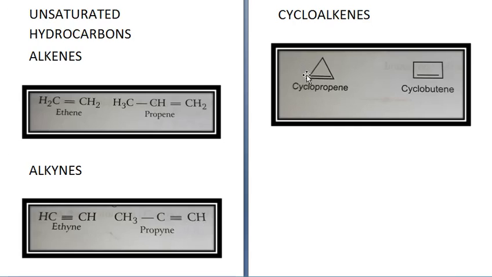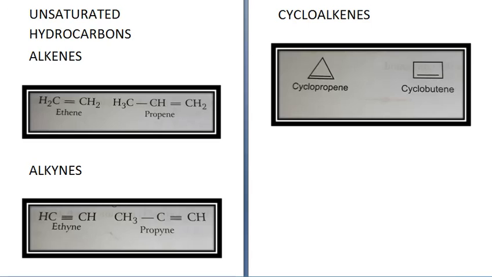These are ring structures having carbon-carbon double bond. So closed structures which have a carbon-carbon double bond, like in this case, see, 3 carbons are there, but this carbon is bonded with a double bond to this. So it becomes cyclopropene. If they were all single bond, they were cyclopropane, but now because of the double bond, the term here becomes cyclopropene. Same way over here, 4 carbons, there is a double bond, so it is cyclobutene. Alright, so these are called as cycloalkenes.